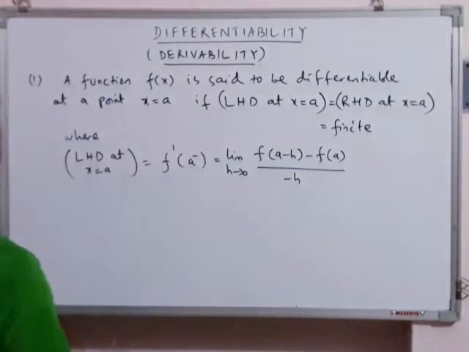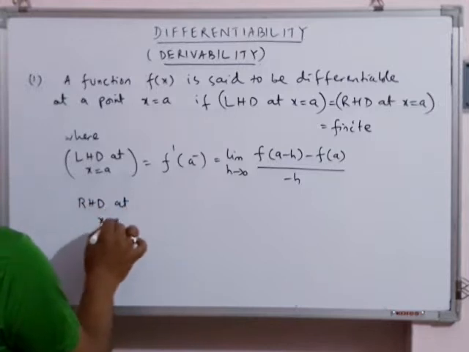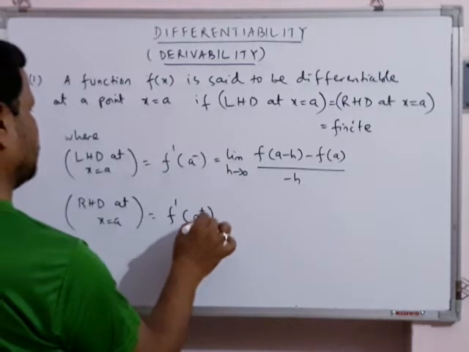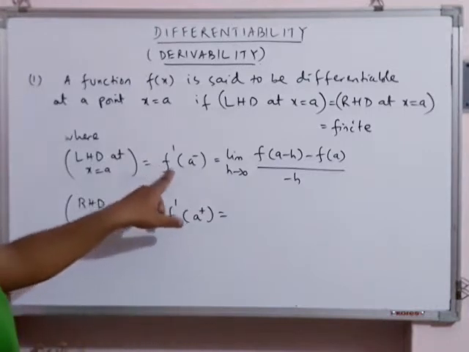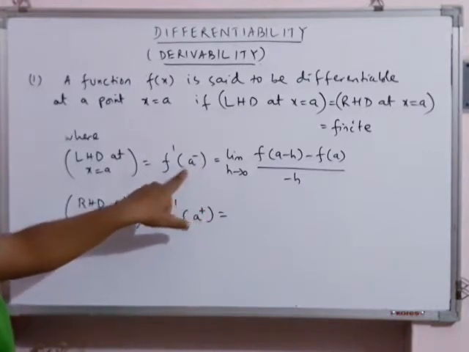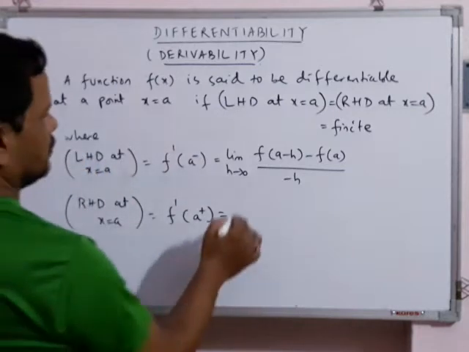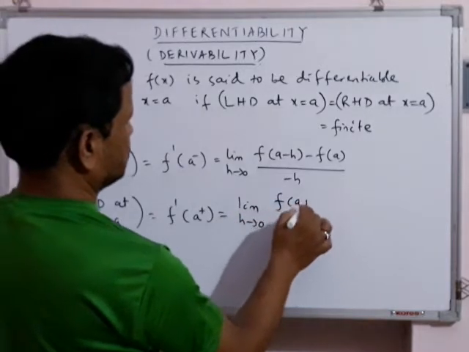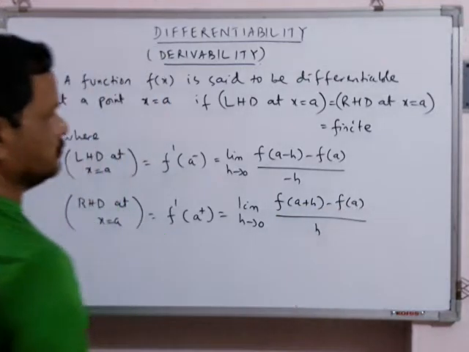Okay. Similarly, RHD at x = a. RHD means right hand derivative. This is denoted as f dash a plus. LHD is denoted by f dash a minus. Here a is the point where we are interested to check the differentiability. Its formula is limit h tends to 0 of f(a plus h) minus f(a) divided by h.